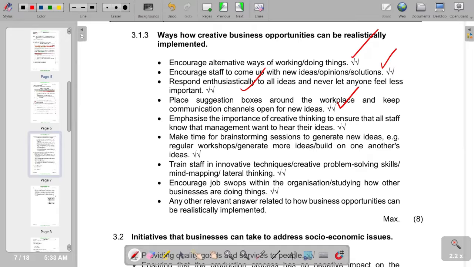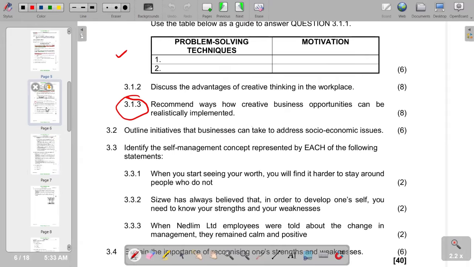So I'm moving on to our next question, which is question 3.2. You have to outline initiatives that businesses can take to address socio-economic issues. So, in terms of addressing those socio-economic issues,